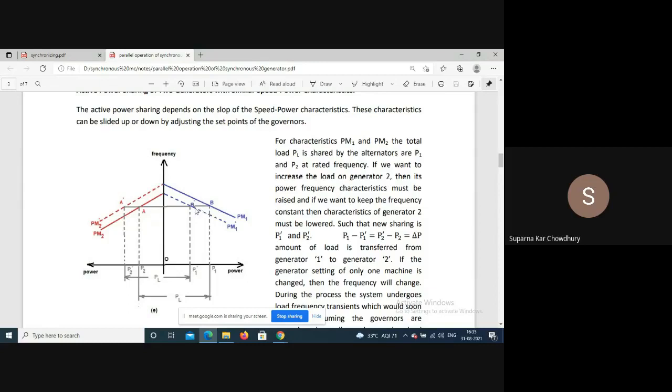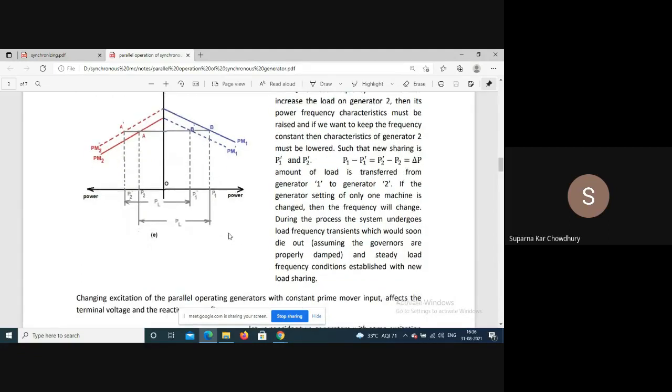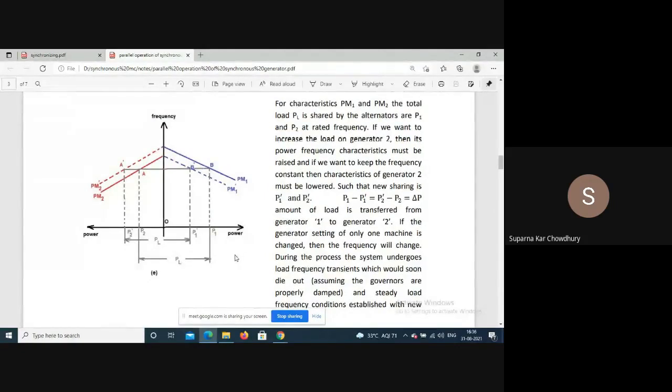Now, if we do not decrease the prime mover input of the first machine, then this operating line will go upward, and the frequency of the bus bar will change. So if we want to keep the frequency constant, when two generators are operating in parallel, if we increase the prime mover input of one of the generators, the prime mover input of the other generator should decrease.